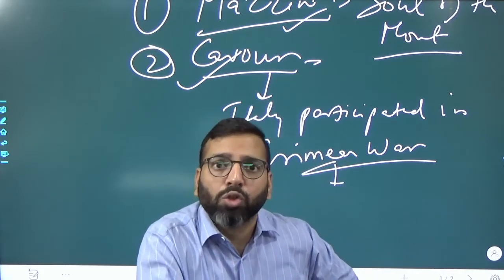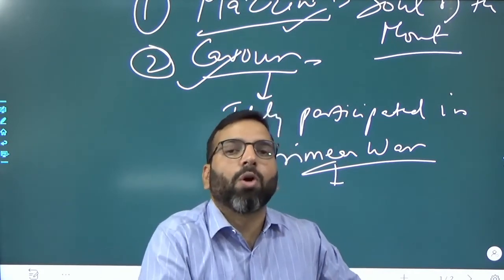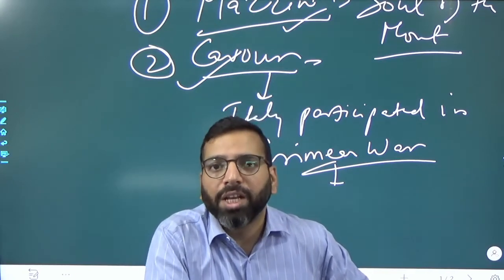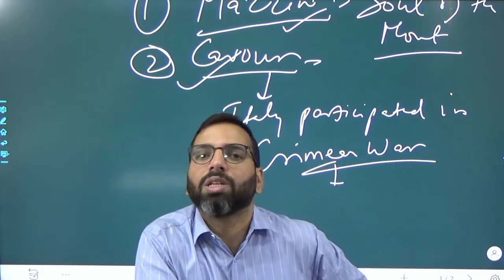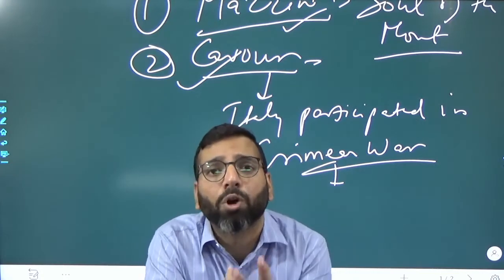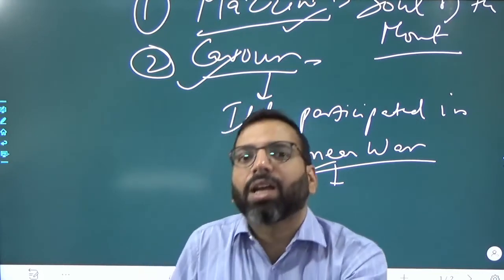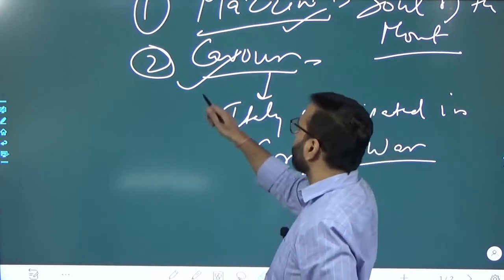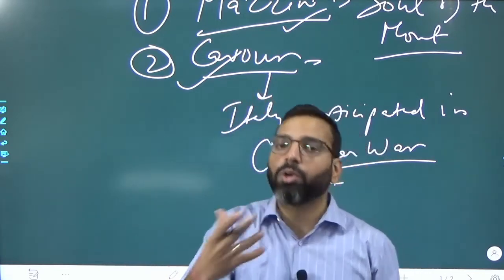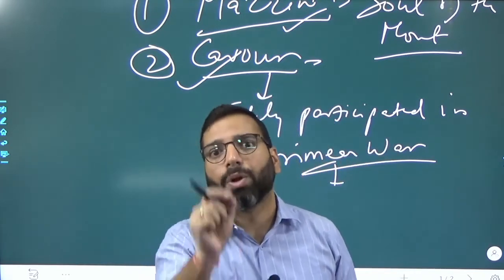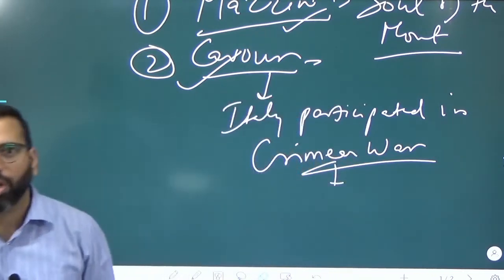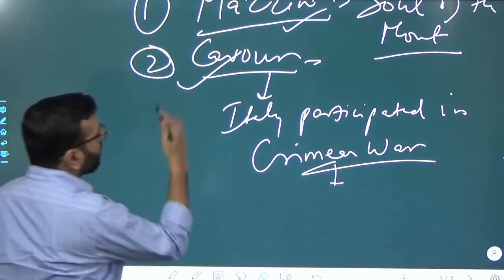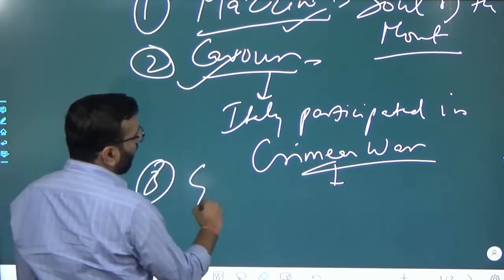So Lombardy was taken back from Austria in 1859 when Sardinia defeated Austria with the support of France, and that was made possible because of the diplomatic skills of Cavour. That you need to highlight, that you need to discuss with the example of the Austria-Sardinian War of 1859. Cavour is done, Mazzini is done, and third was Garibaldi.